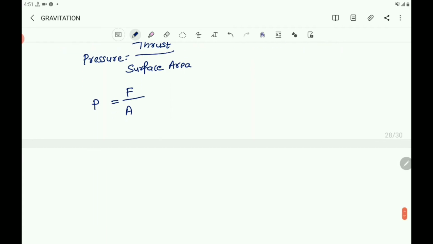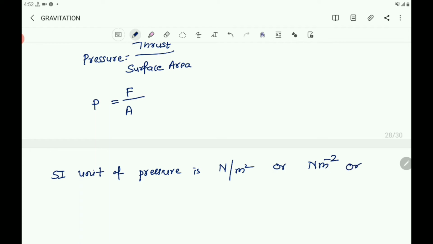So SI unit of pressure is Newton per meter square or Nm to the power of minus 2, and it is also termed as Pascal.